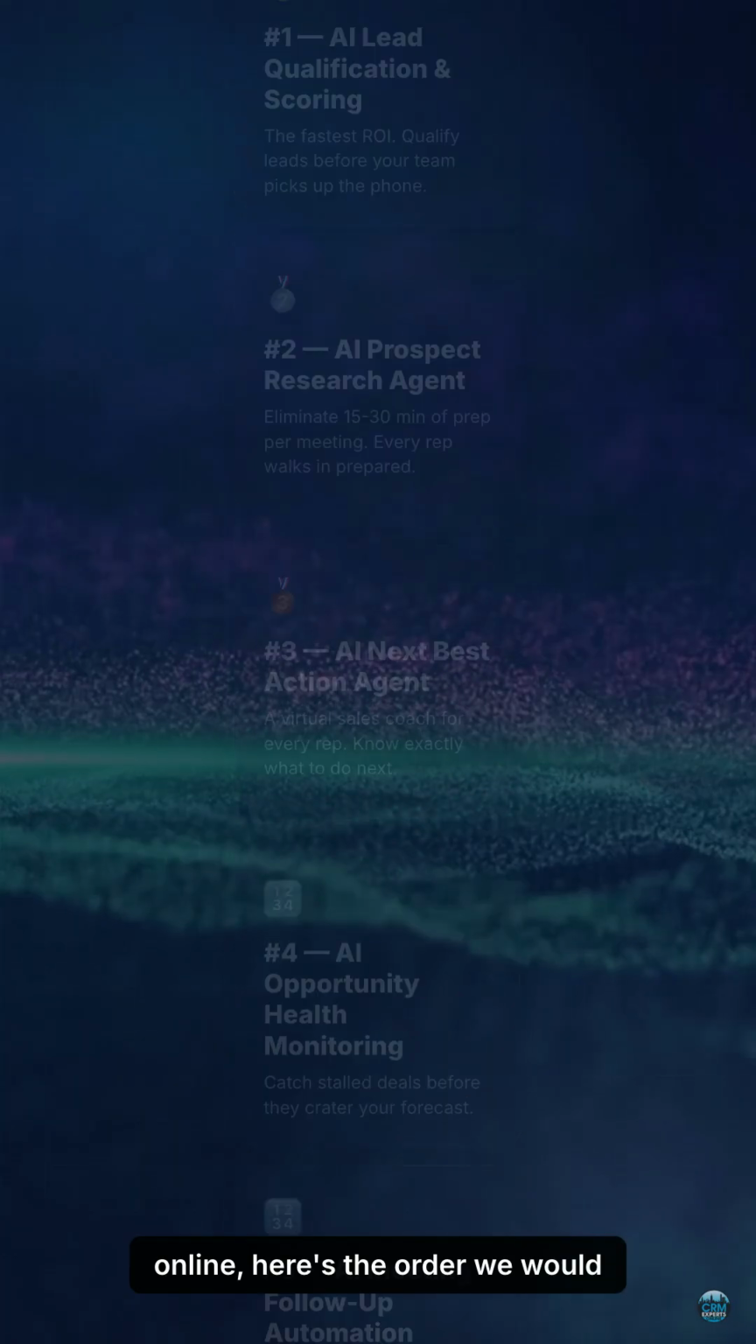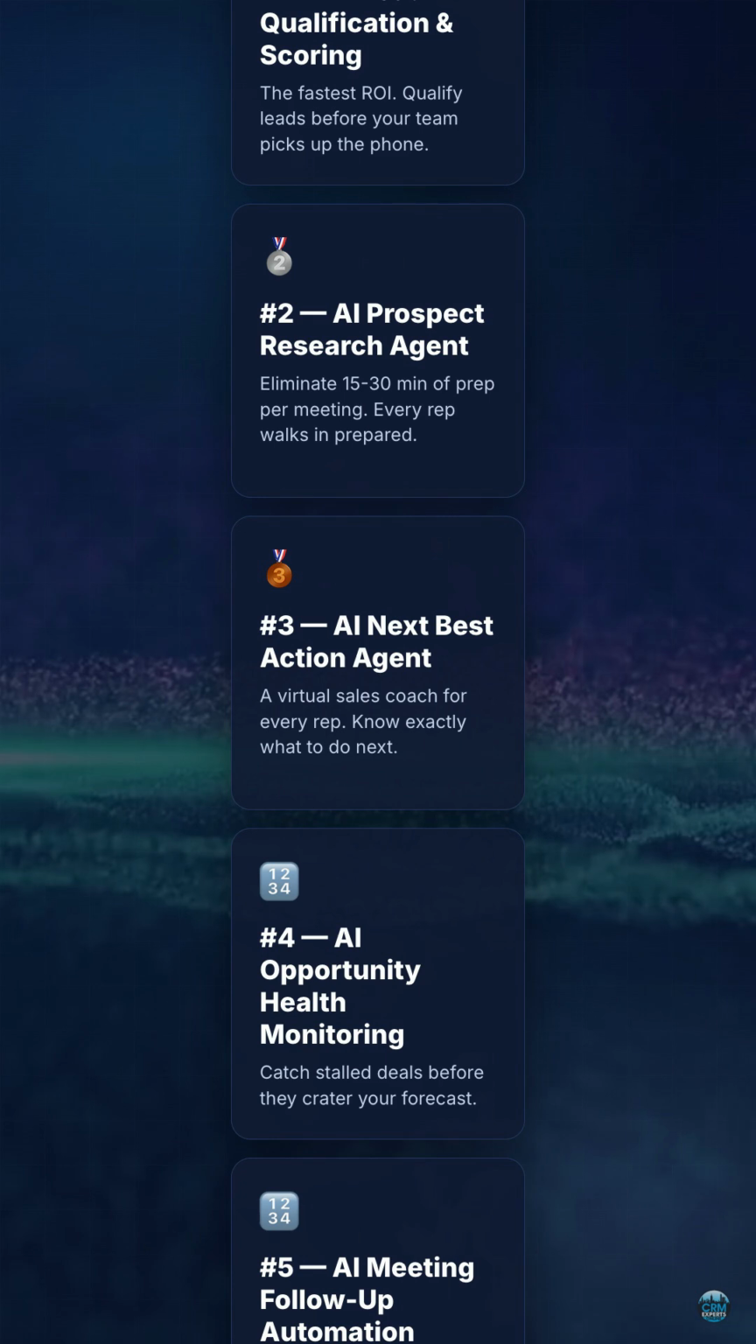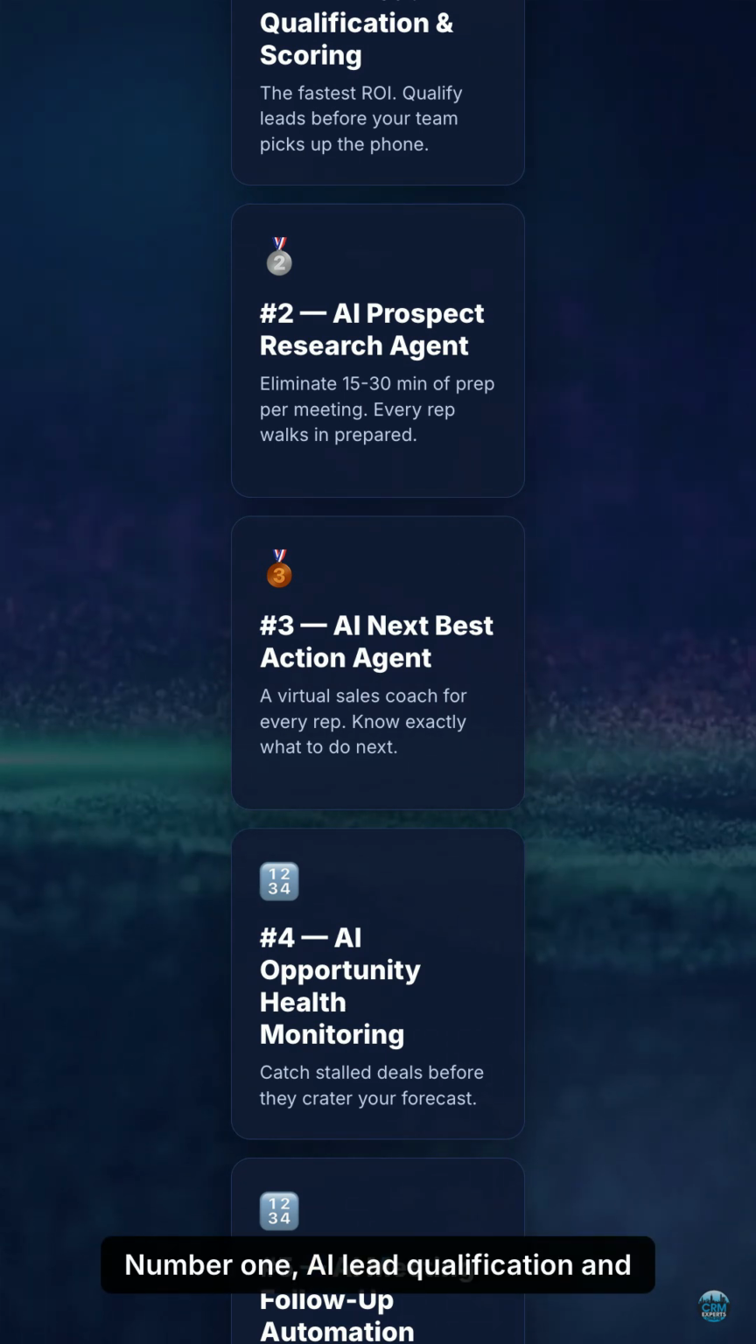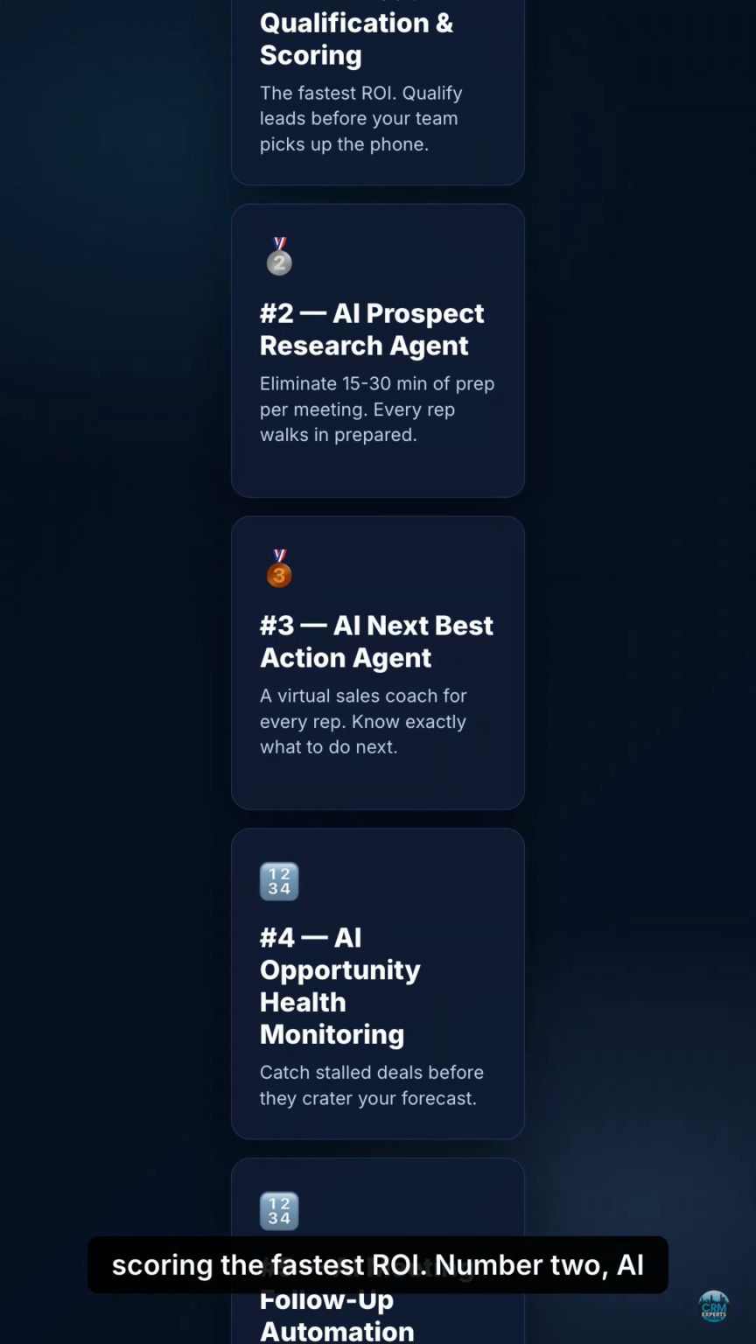At CRM Experts Online, here is the order we would prioritize if starting from scratch. Number 1. AI Lead Qualification and Scoring, the fastest ROI. Number 2. AI Prospect Research Agent, eliminates 15 to 30 minutes of prep per meeting. Number 3. AI Next Best Action Agent, a virtual sales coach for every rep.